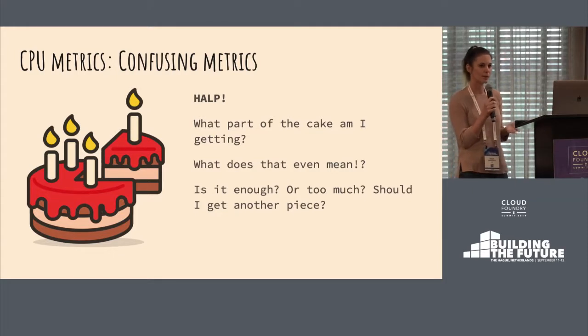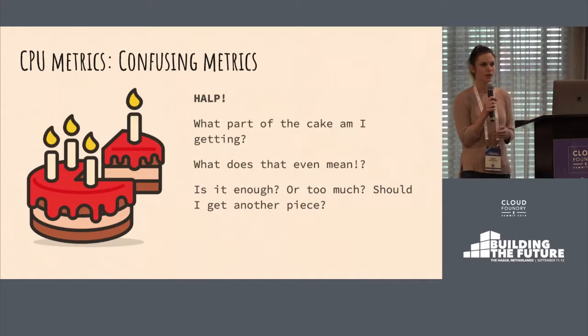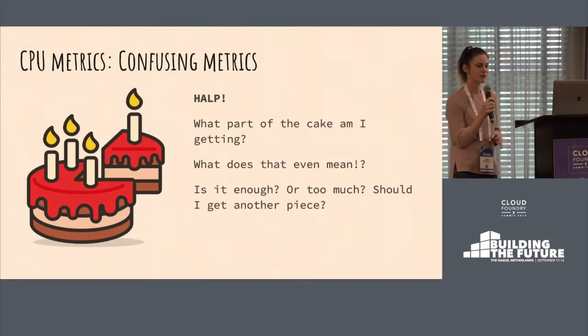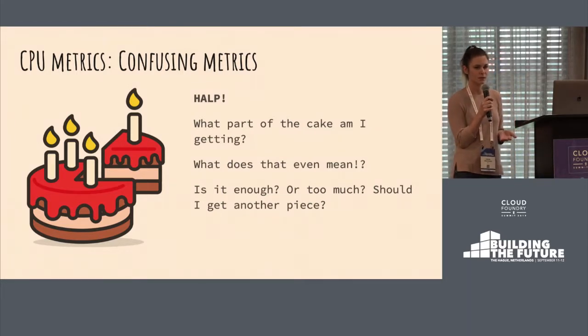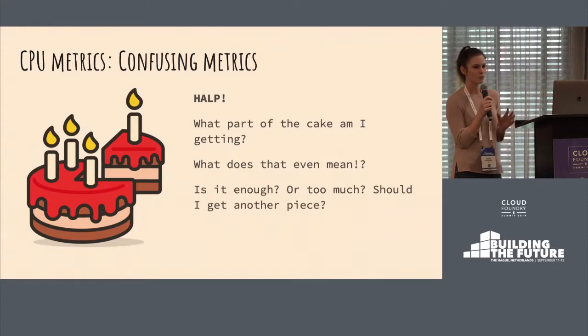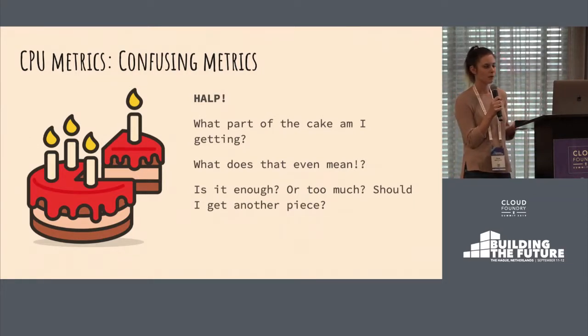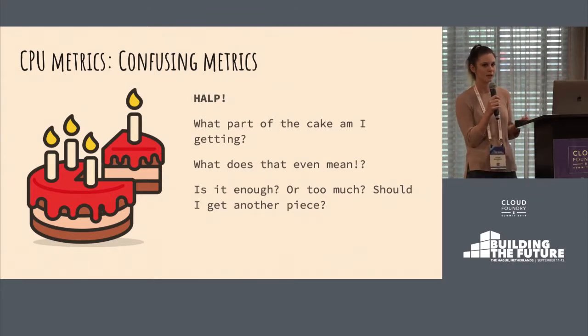So let's say you push an application to Cloud Foundry and it's using 20% of the CPU. Then you push the exact same instance of the application, doing the exact same amount of work, and all of a sudden you see 200%. So how is that even possible? So the current metric has a few problems, and one of the main problems is that it depends on factors that are not visible by the user. For example, how big the Diego cell is, and are there other applications running on the same Diego cell.